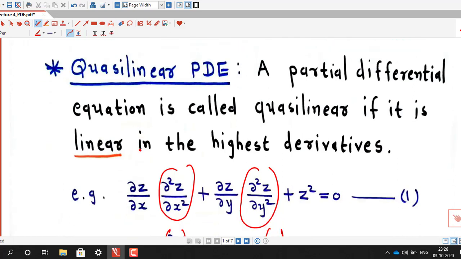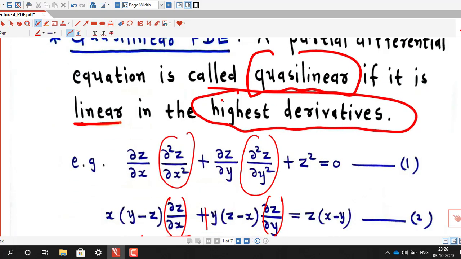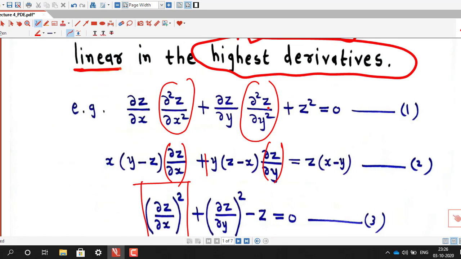So a partial differential equation which is linear in the highest derivatives is known as Cauchy-Linear equation. A partial differential equation is called Cauchy-Linear if it is linear in the highest derivatives. So as you can see in equation number 1, highest derivatives are of second order and both the derivatives are in the first degree.